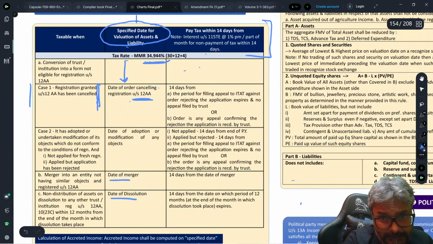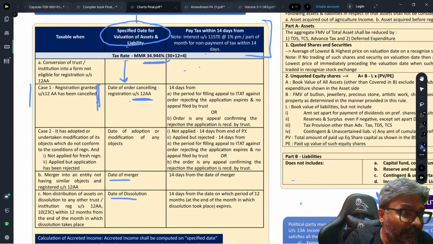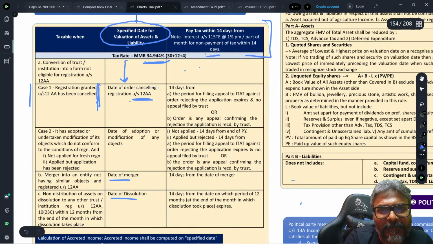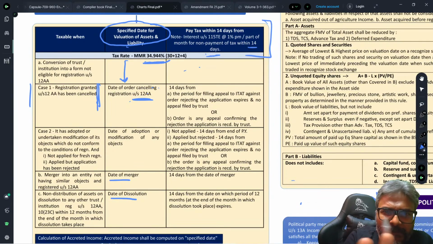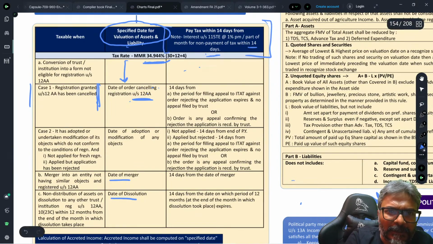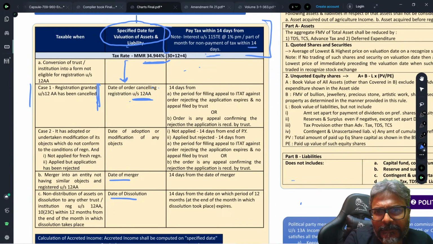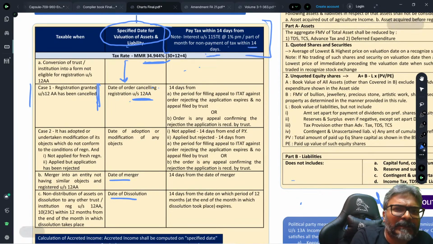If there's a non-payment, interest under 115TE at 1% per month or part of the month for non-payment of tax within 14 days. Is that clear to all of you? For the non-payment of what, students? For the non-payment of the tax within 14 days. Okay, so after that the interest will begin.